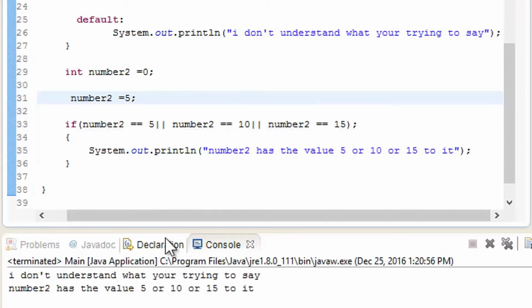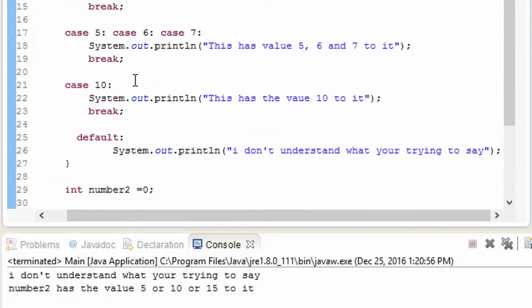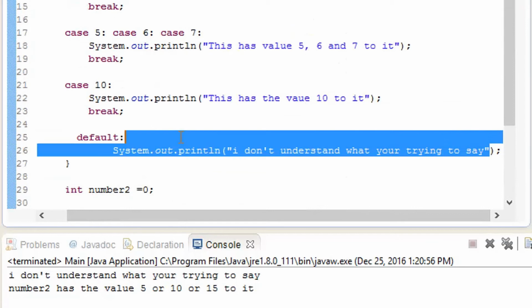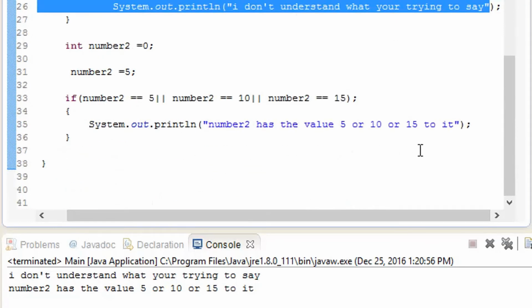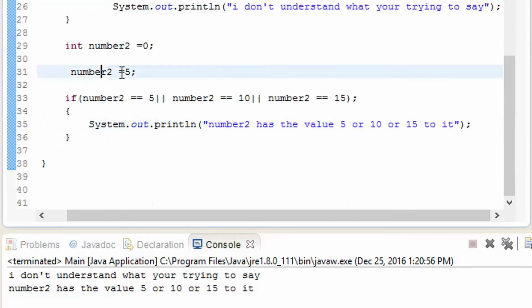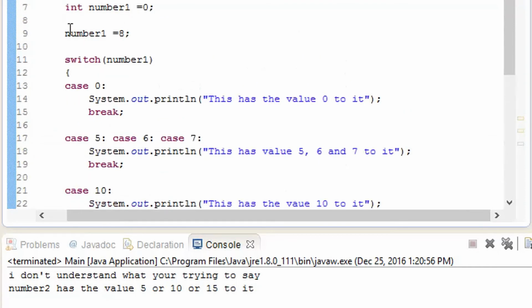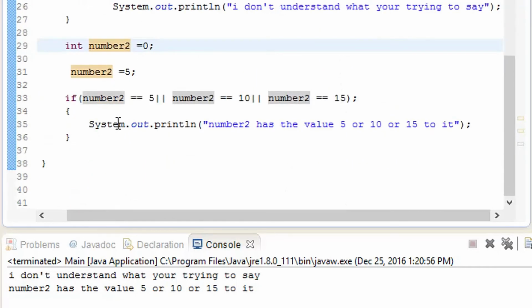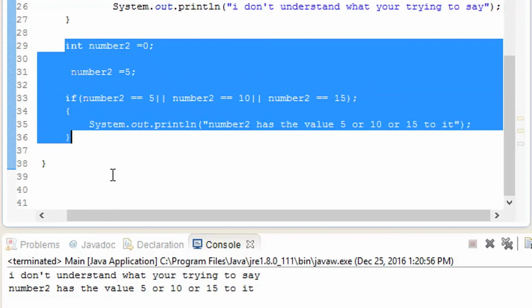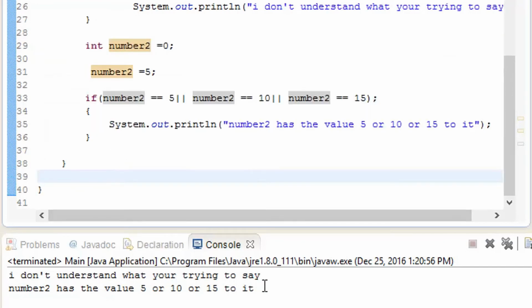So it is also finding the case over here, so it is going to print out this one. In this video, as you know, I have printed this one because it gives the case of printing number 1 and number 2 as well. Right now we are studying number 2, so we have to concentrate on this value.